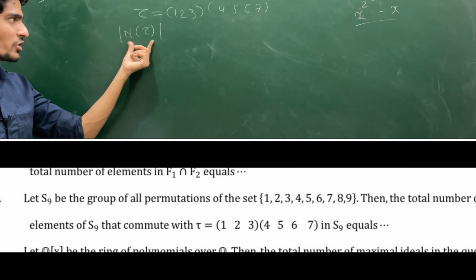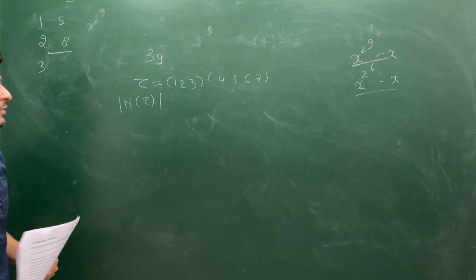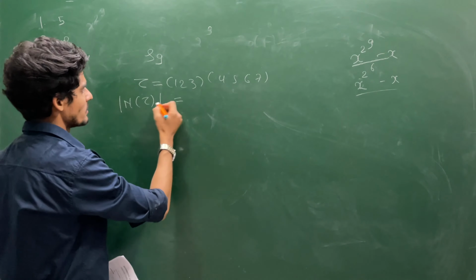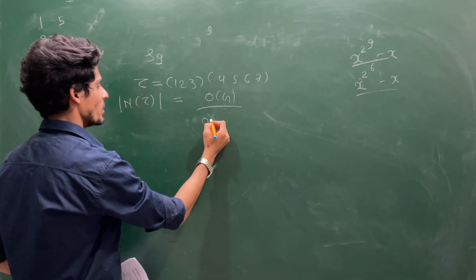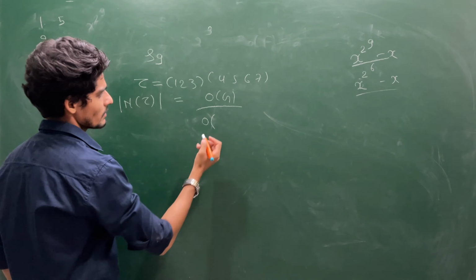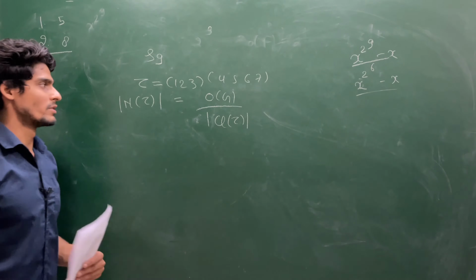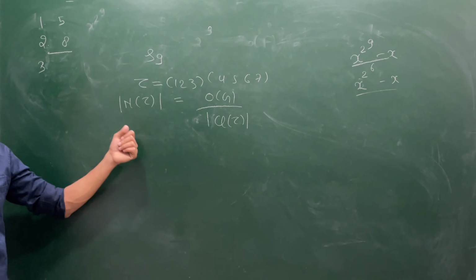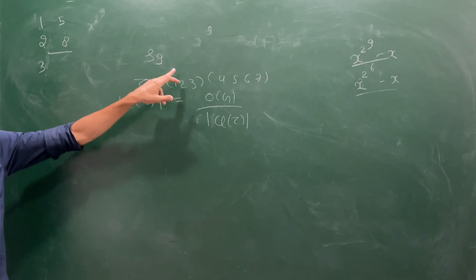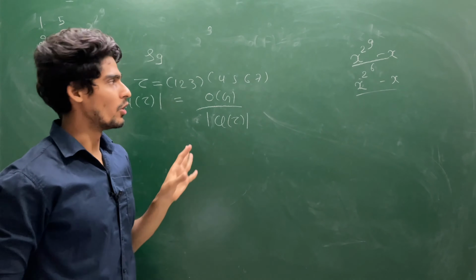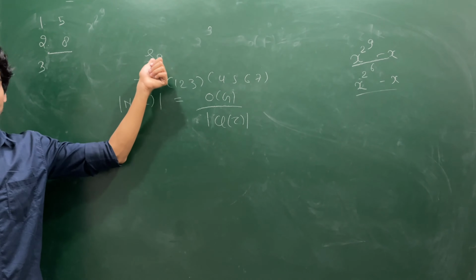This is the definition of the normalizer: the collection of all those elements which commute with tau. So the cardinality of the normalizer of tau is also given by the order of G divided by the order of the class of tau. This relation you already know from basic group theory. What is the class of tau? You know the class equation of S9, or in general the class equation of Sn.